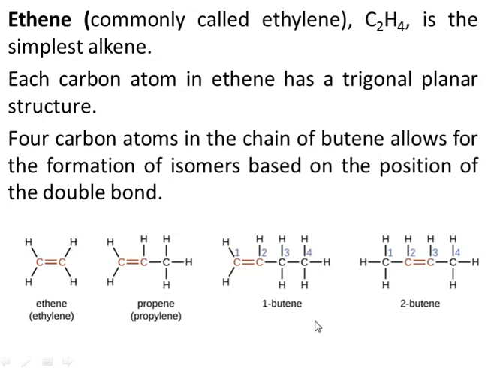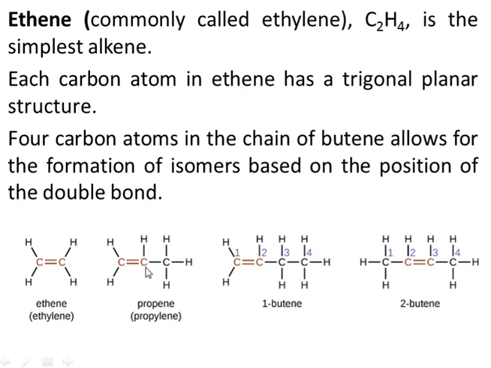Now we have ethene. Ethene is commonly known as ethylene as well. Its formula is C2H4. It's the simplest of alkenes, right? You cannot have a one carbon alkene, so you can have at least an alkene with two carbons. So this is the simplest of alkenes, right? The geometry is trigonal planar, the bond angle is 120 degrees, and hybridization is sp2, right?